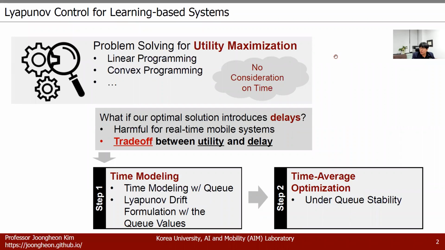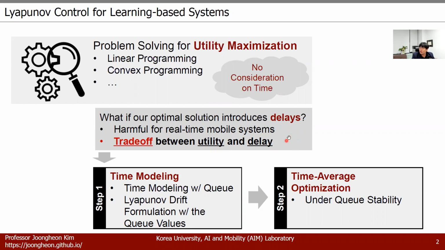In general, in communication and network problems, we always try to do utility maximization. For problem solving, we usually use linear programming, convex programming, and so forth. But for problem solving or optimization, we do not have consideration for time in general. Then what if our solution introduces delays? Then it will be very harmful for real-time mobile systems. That's why we need to think about the trade-off between utility and delay.